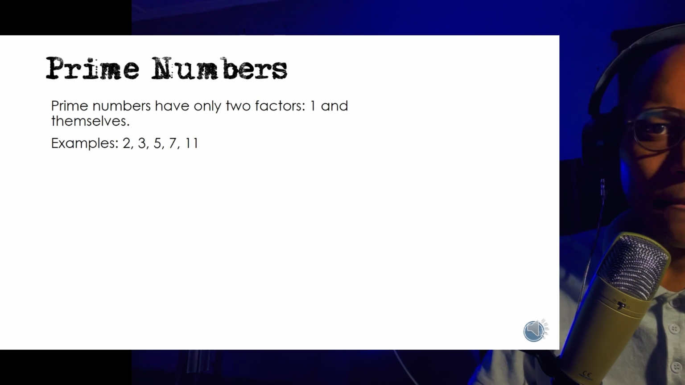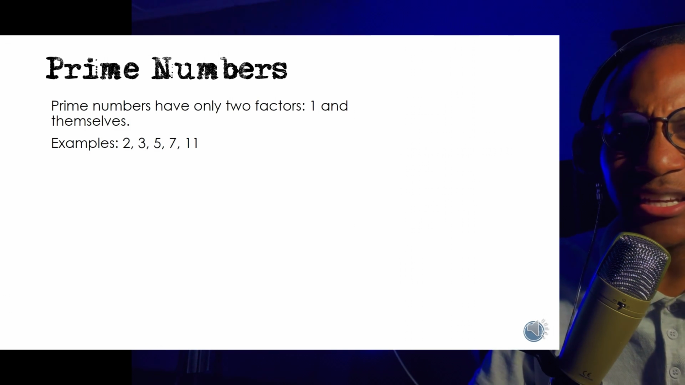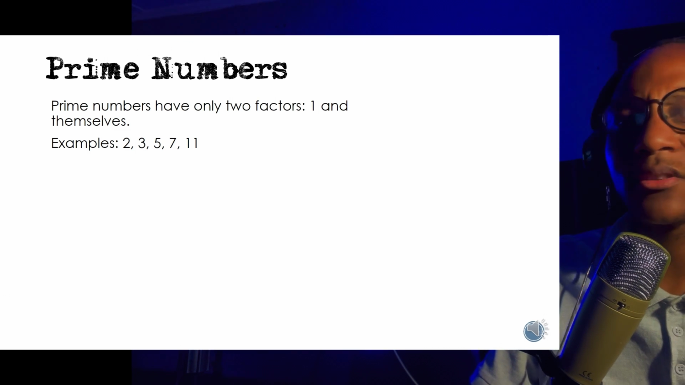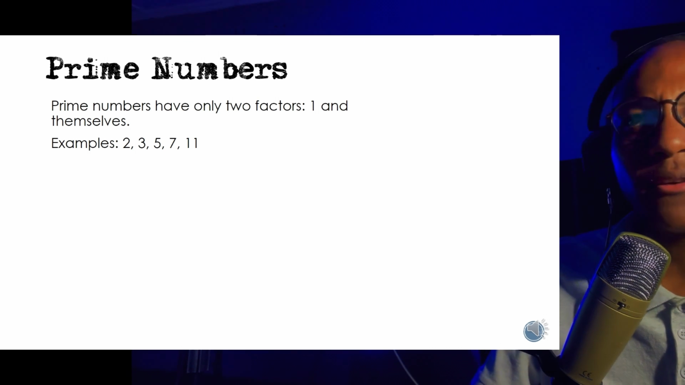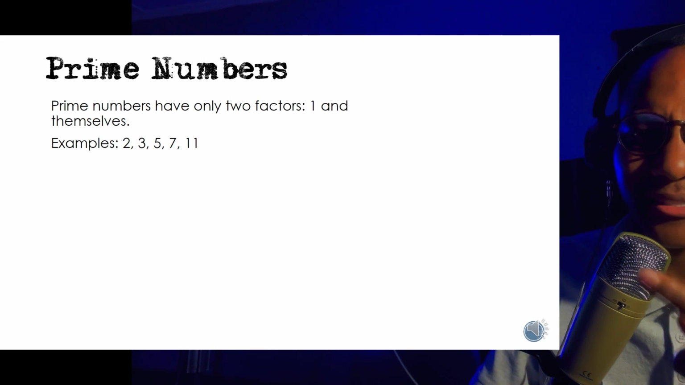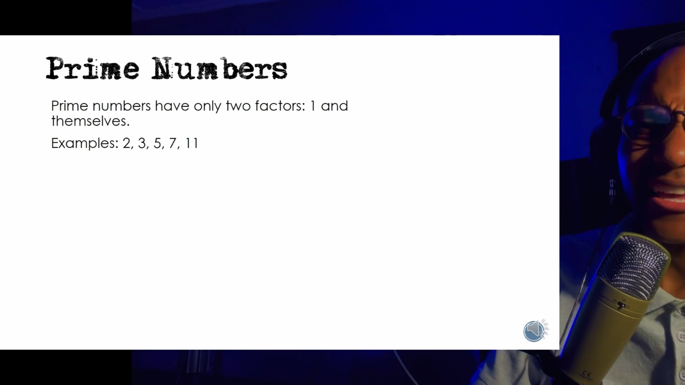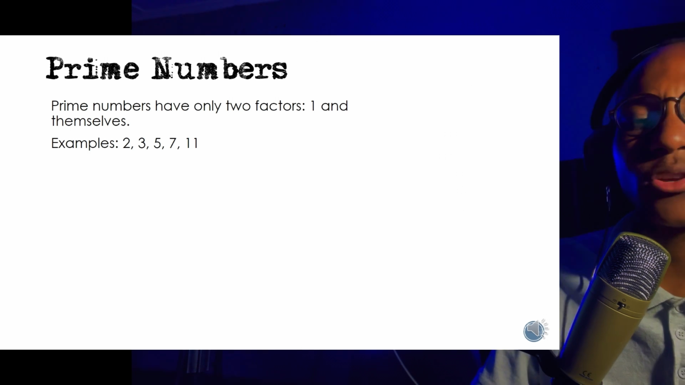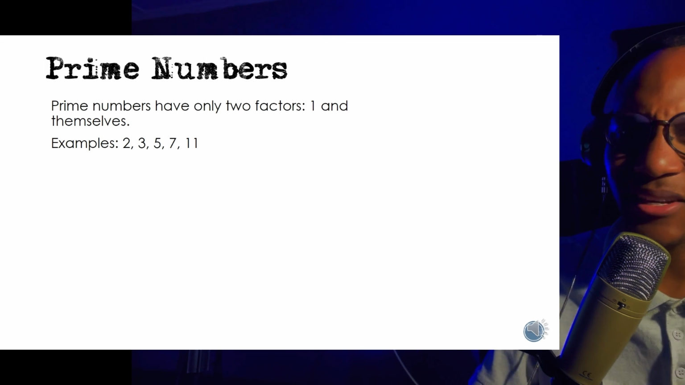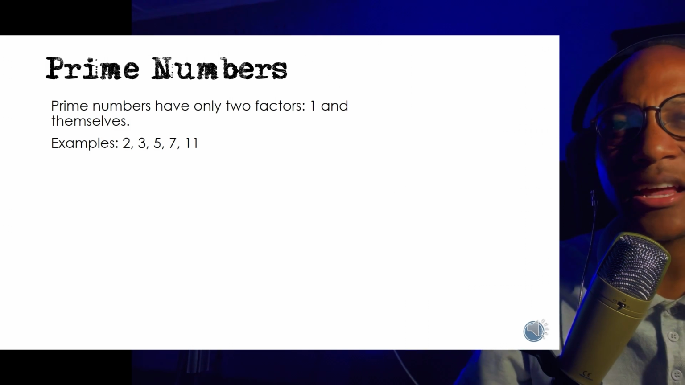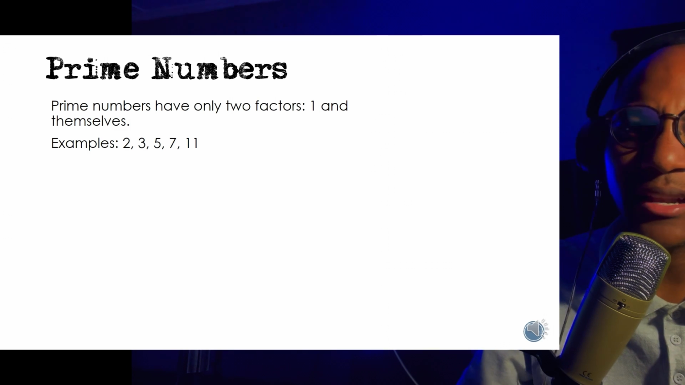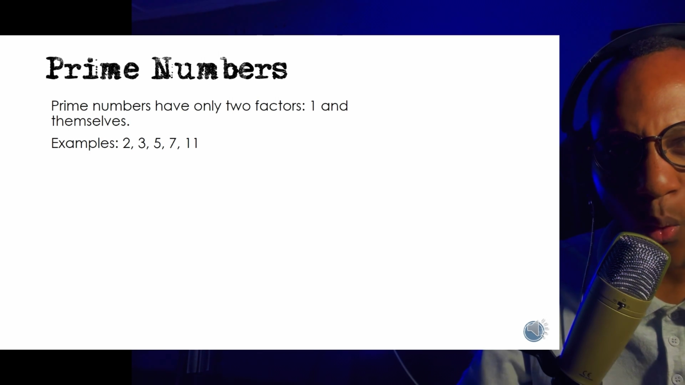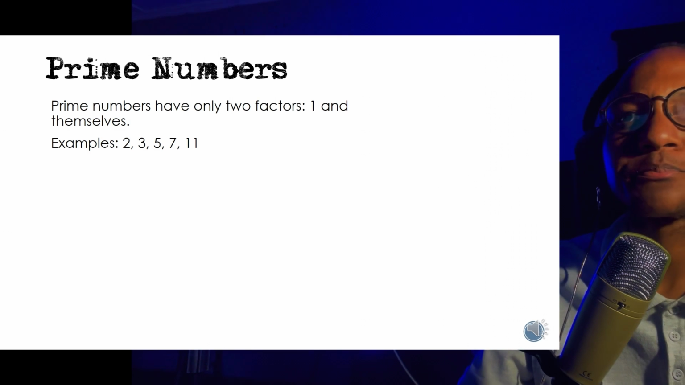3 is a prime number because the only numbers that can get into 3 without leaving a remainder are 1 and 3. You cannot say 2 into 3, it does not work, it will leave a remainder. 5 is a prime number. The only two numbers that can get into 5 without leaving a remainder are 1 and 5. 1 into 5 is 5, 5 into 5 is 1, but you cannot say 2 into 5, it will leave a remainder. 3 into 5, it will leave a remainder. So numbers like 2, 3, 5, 7, 11 are called prime numbers. They only have two factors, 1 and that number itself.